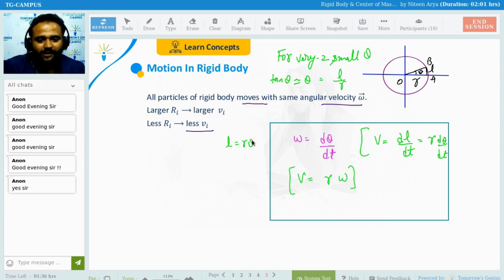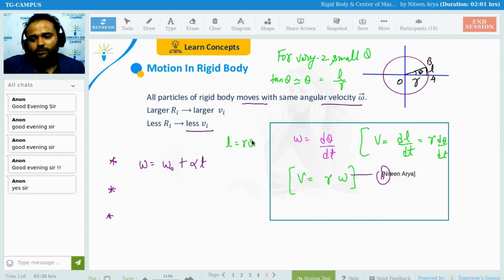Clear na? What I am doing here, V is the linear velocity, omega is the angular velocity. Then all together we have the three equations of motion for rotation. The first is omega equals omega naught plus alpha t. Here alpha again, differentiate this above equation. This is your equation 2.